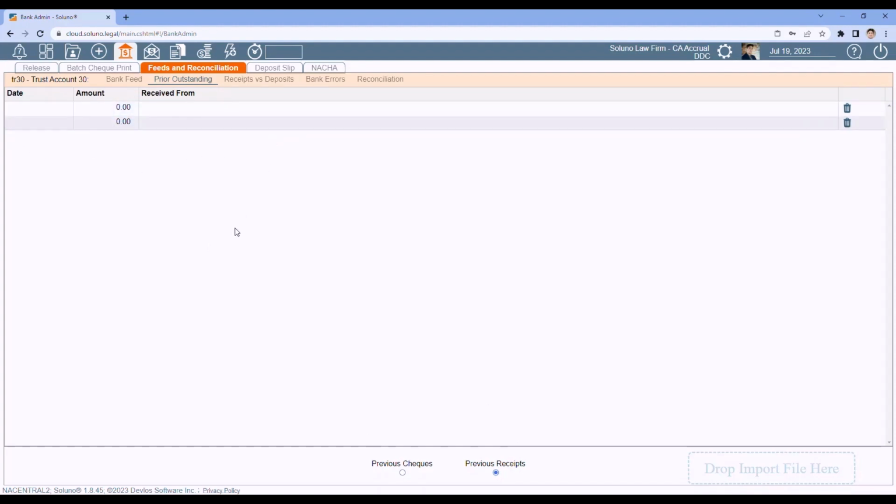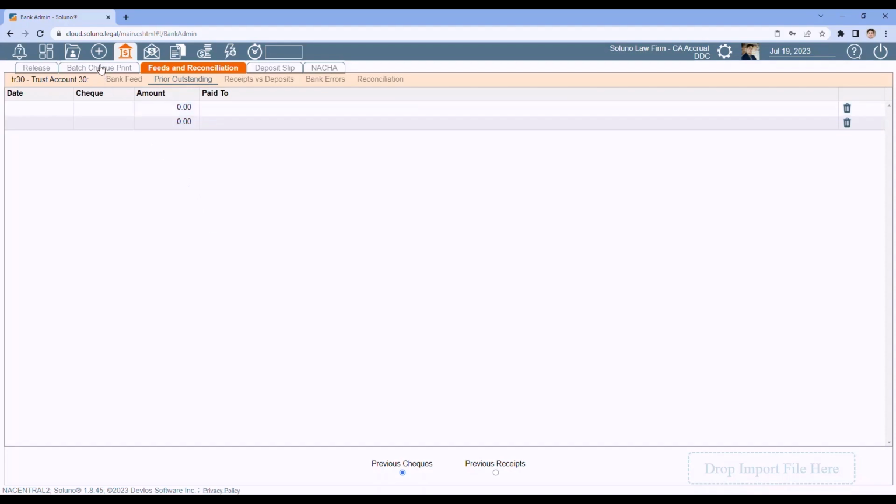It is extremely important you enter them here, because if they're not entered, even though you might get through this bank reconciliation okay, at some point your bank reconciliations will fail to reconcile because your journal entries will not match up properly when we reconcile against the journal. So make sure you enter all prior outstanding receipts and all outstanding previous checks under the prior outstanding tab the first time you reconcile an account. So that's a QBO file. There's more to it, but I'm also going to do a manual bank reconciliation for those people who can't do a bank rec. So we'll cover these other tabs when I do the manual bank rec.